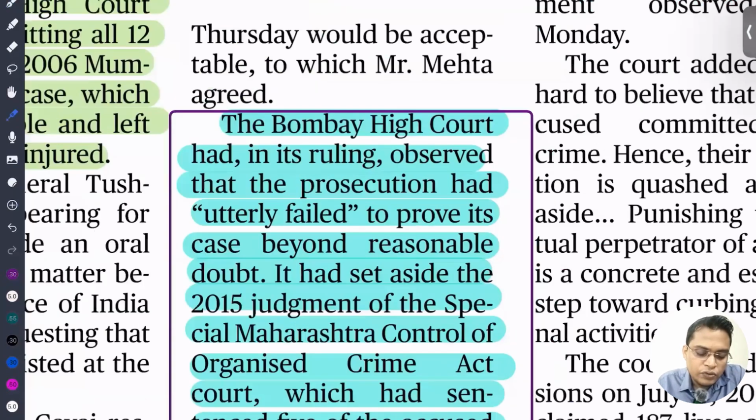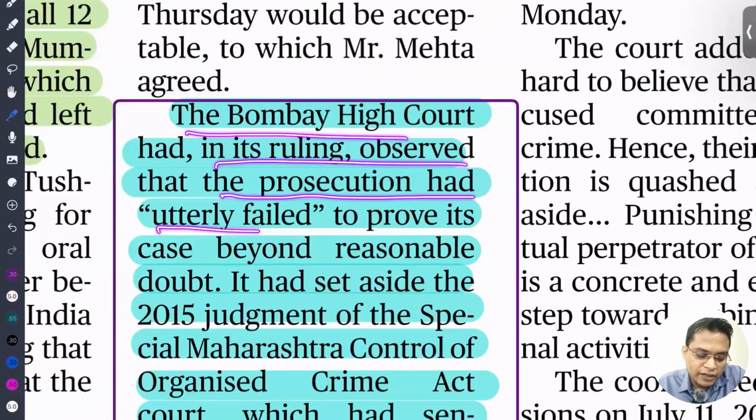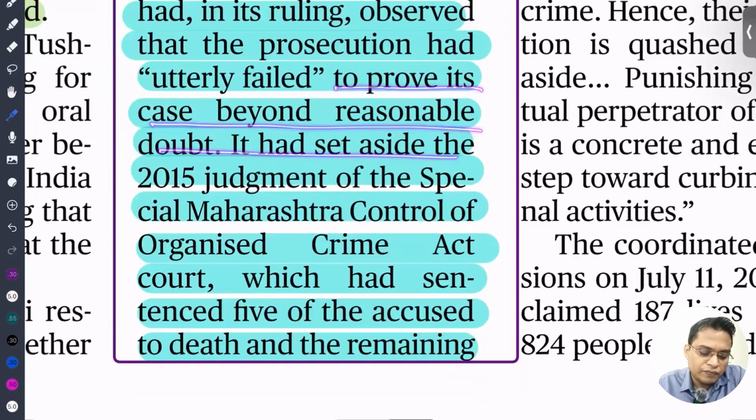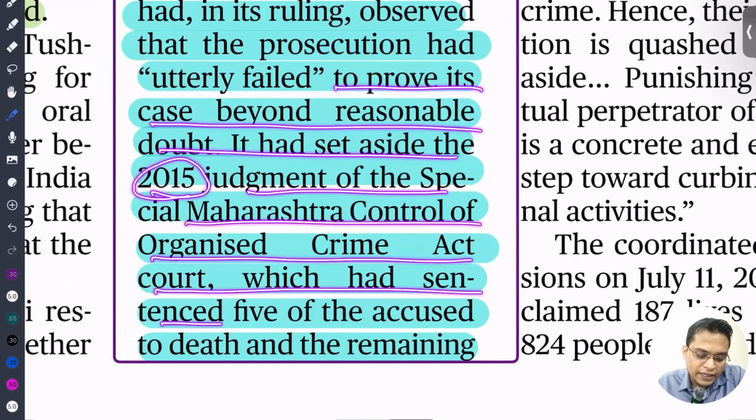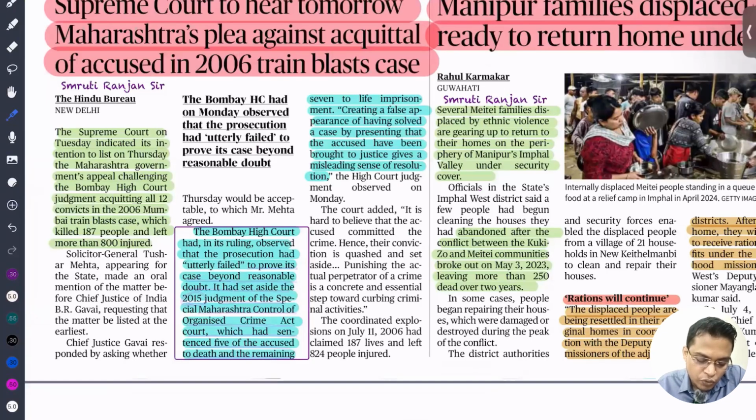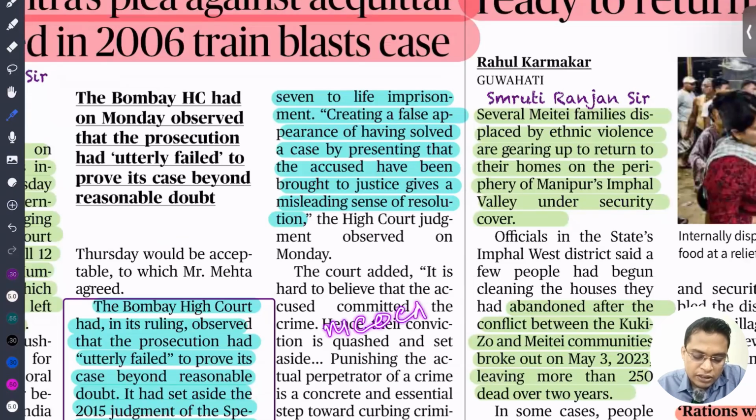So the Bombay High Court ruling observed that the prosecution had utterly failed. Prosecution means government. Okay? To prove its case beyond reasonable doubt, it had cited the 2005 judgment under the Maharashtra Control of Organized Crime Act, which sentenced 5 accused to death and the remaining to life imprisonment. So you know that, MCOCA. This is an anti-terror law. It is a very draconian law.